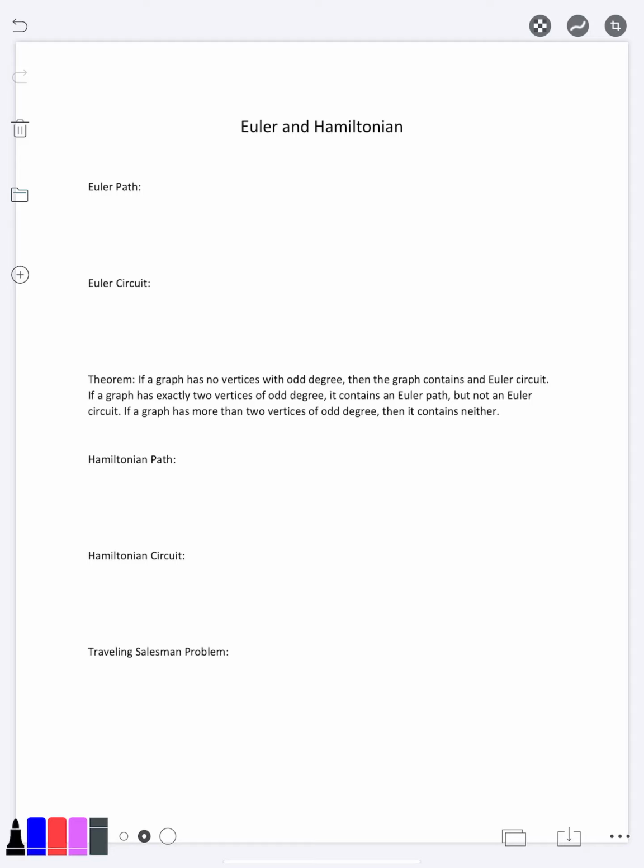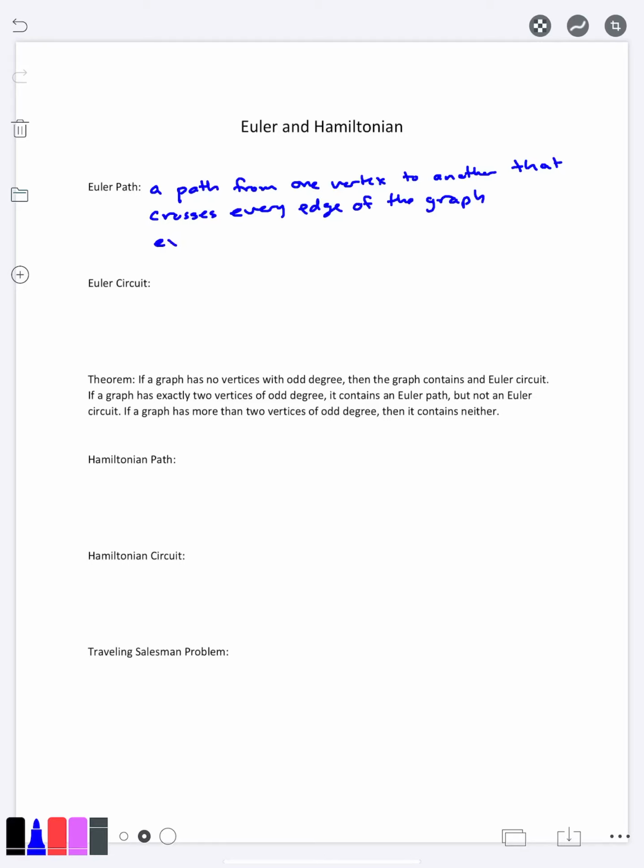So this is a path from one vertex to another that crosses every edge of the graph exactly one time.